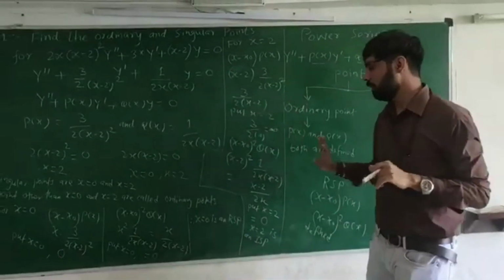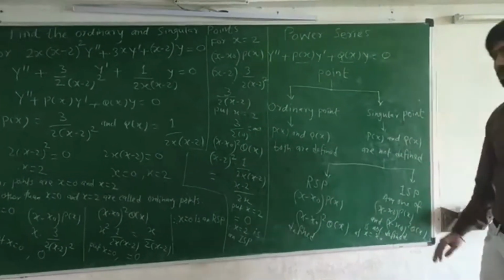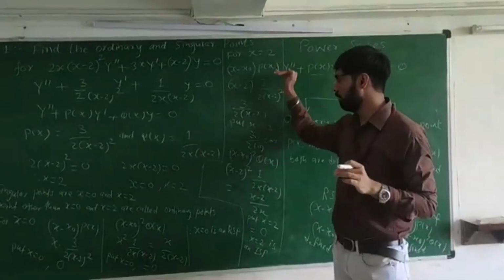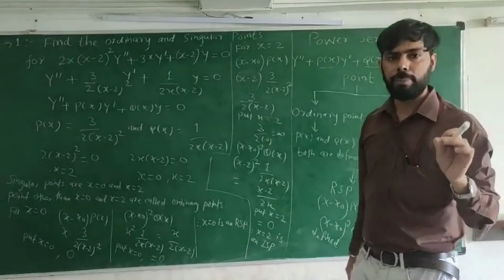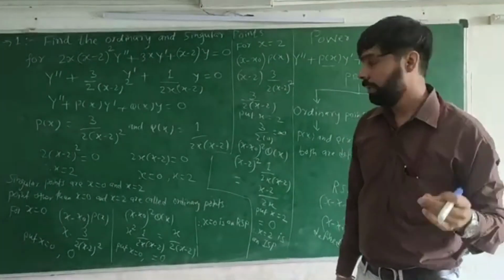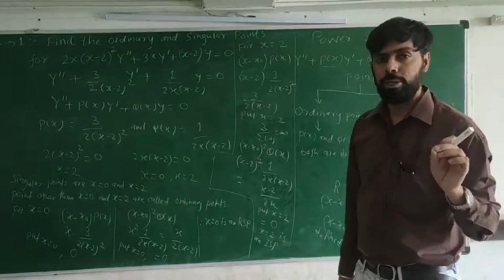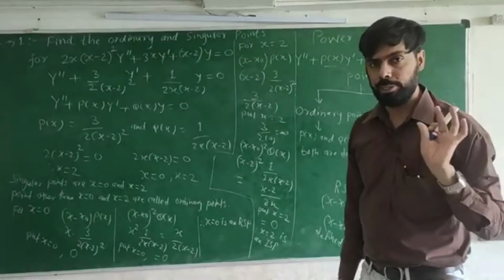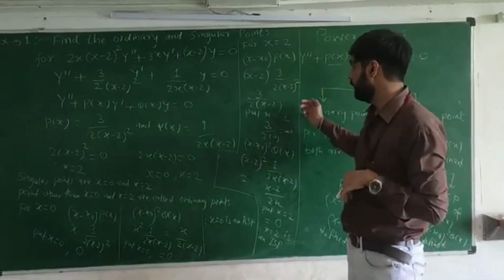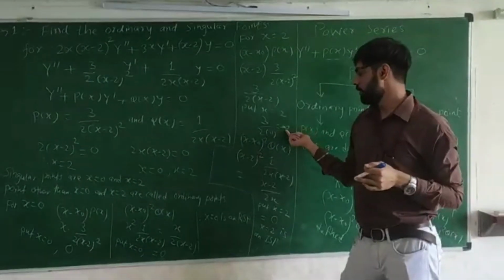So what we have studied in the definition of an irregular singular point: if any one of these functions is infinite, or if both are infinite, then that particular point is called an irregular singular point. So here in this example you can see the answer is infinite.